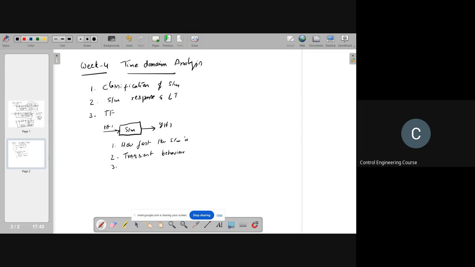Then suppose after it has reached steady state, we want to know whether it has reached the given set point or not. That means whether there is any error between the given set point and our actual output. That is called the steady state error.